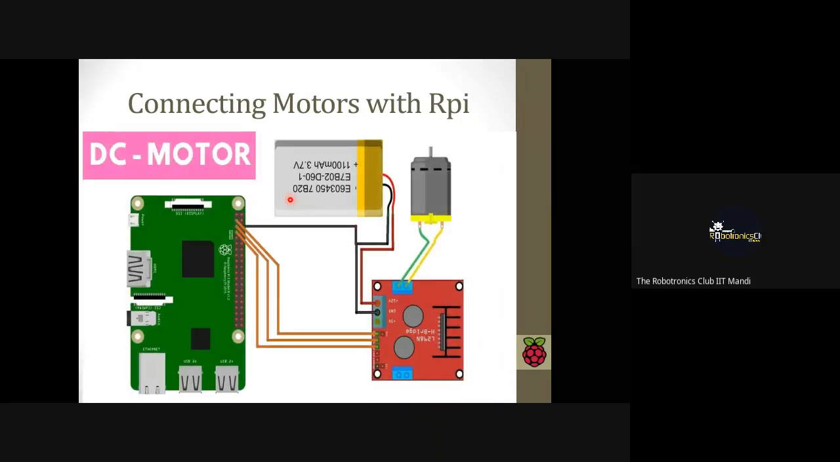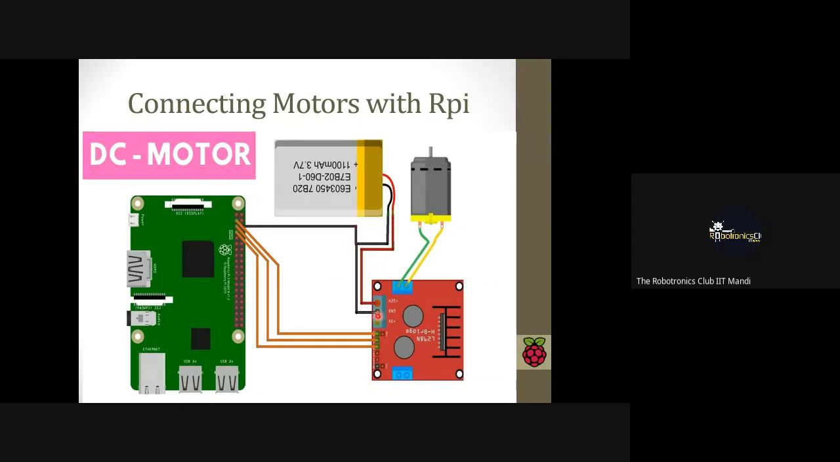And now, if you talk about motors with Raspberry Pi, how to connect our DC motors with the Raspberry Pi, here is the diagram. For connecting motors, we need a motor driver, that is the L298N motor driver. In that motor driver, we need to give an external power supply. And if we give the external power supply, then we have to keep one thing in mind, that the ground should be common.